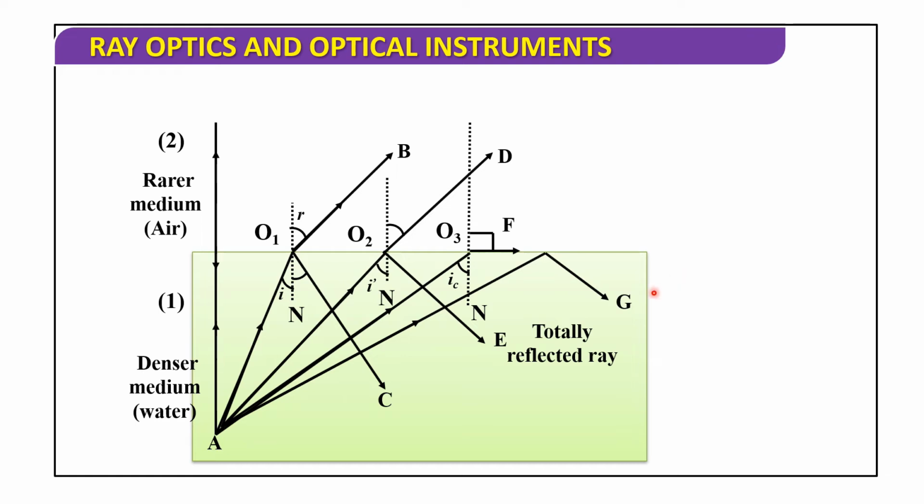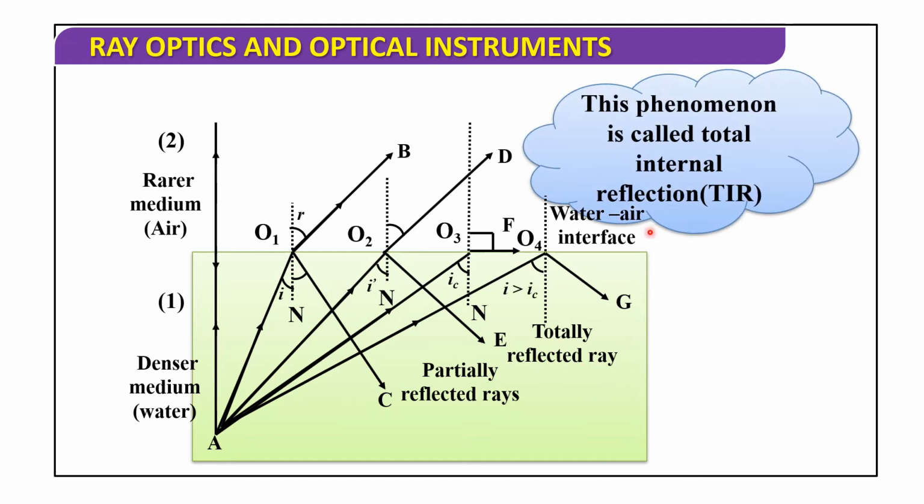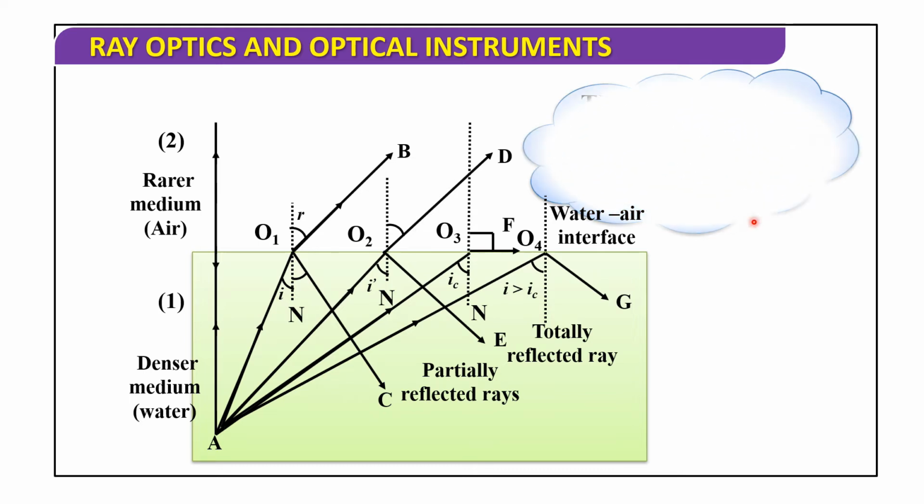This is the incident ray, and here this ray comes back into the same medium. So, this is the totally reflected ray. This is the normal. Here are the partially reflected rays and this totally reflected ray at the water-air interface. So, this phenomenon is called total internal reflection, in short TIR.